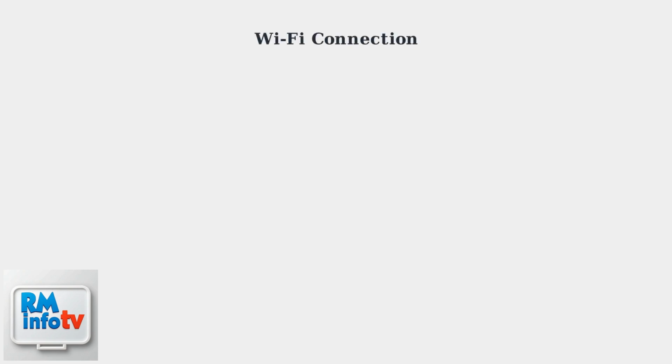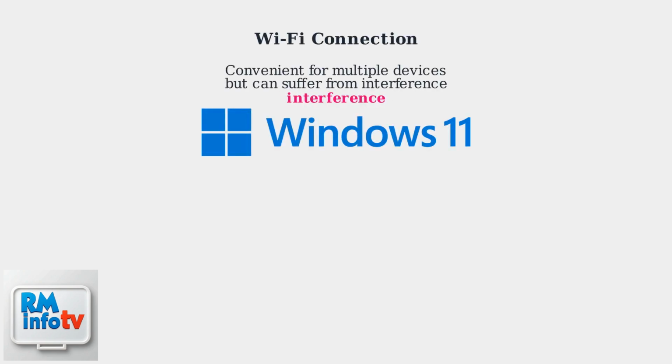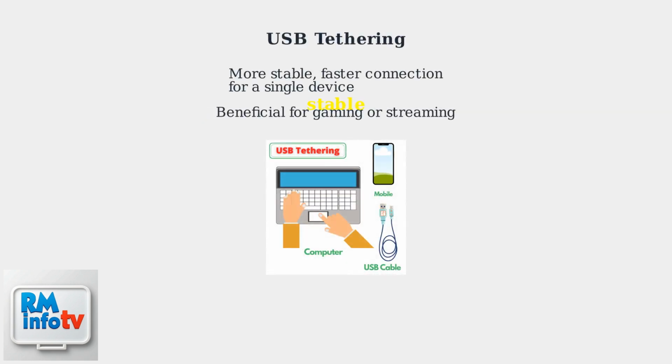Start with power cycling the hotspot, checking network signal strength, and ensuring the laptop's Wi-Fi or USB ports are enabled. Wi-Fi is convenient for multiple devices, but can suffer from interference. USB offers a more stable, faster connection for a single device, especially beneficial for gaming or streaming. If Wi-Fi is problematic, try USB tethering.